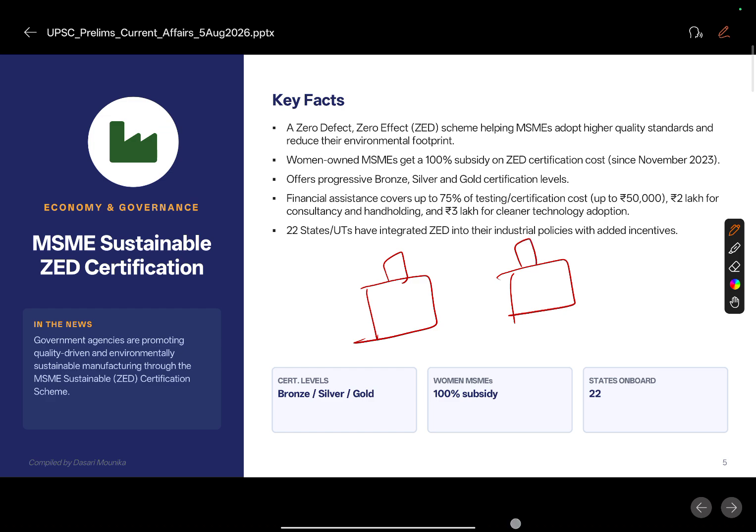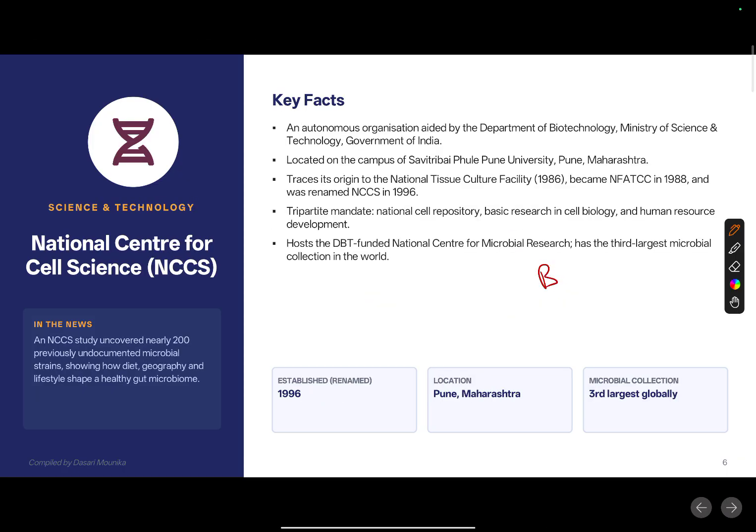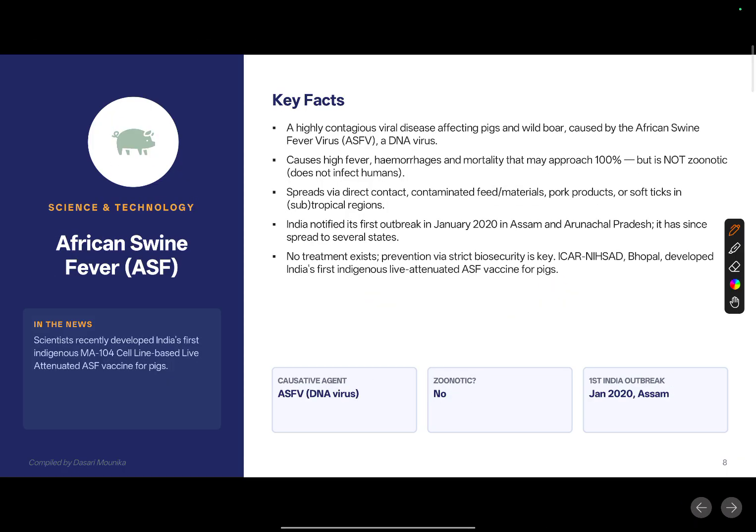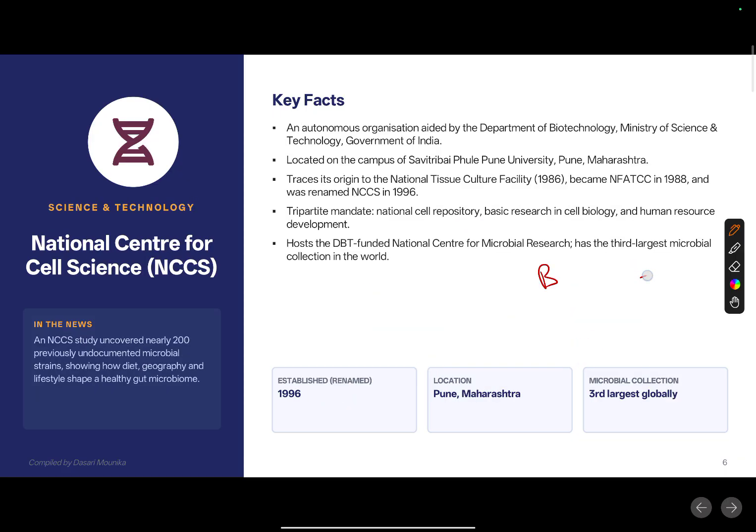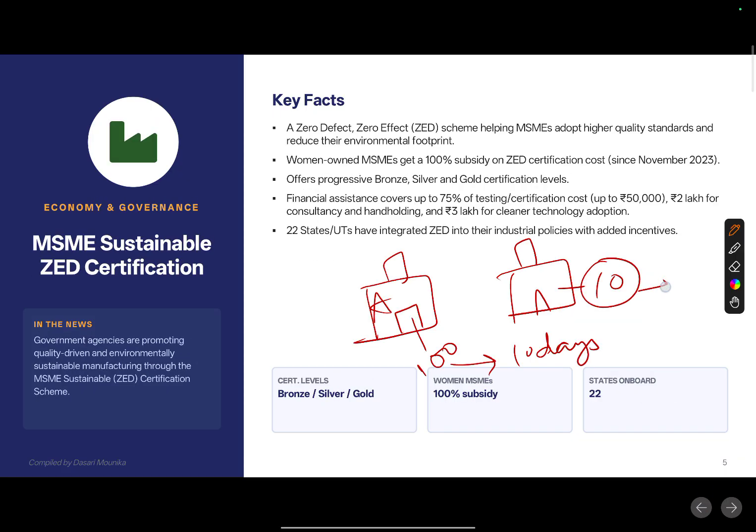So they set up a small manufacturing unit. So company A is producing 100 different products and company B is producing 10 different products. So these 100 different products' lifespan is only 10 days, whereas this lifespan is 100 days.